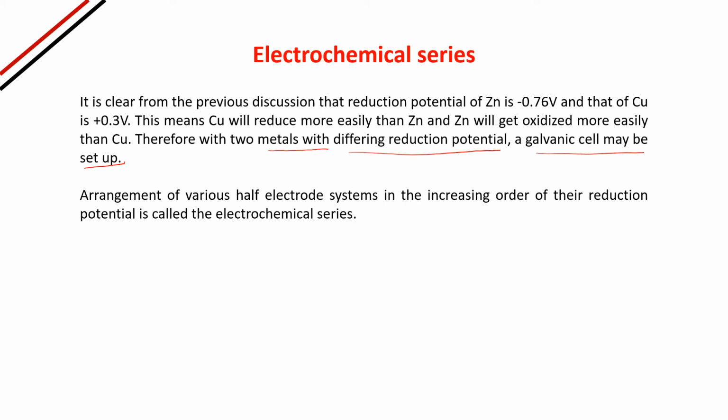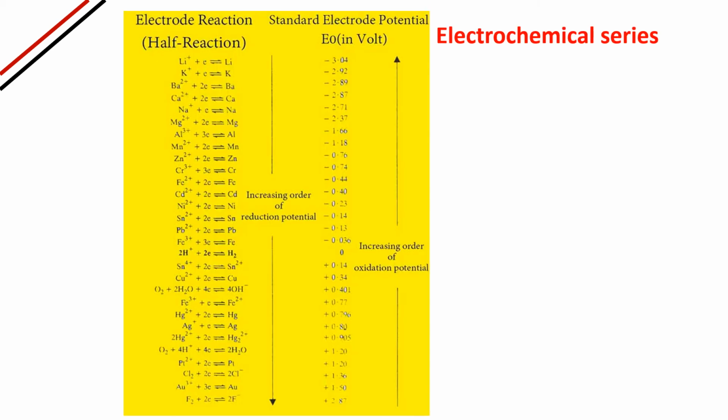Arrangement of various half electrode systems in the increasing order of their reduction potential is called the electrochemical series. The values given in the electrochemical series are the reduction potential values. In the following slides, we will see how the reduction potential is different for different metals. See here, this is the electrochemical series with some half cell reactions given.